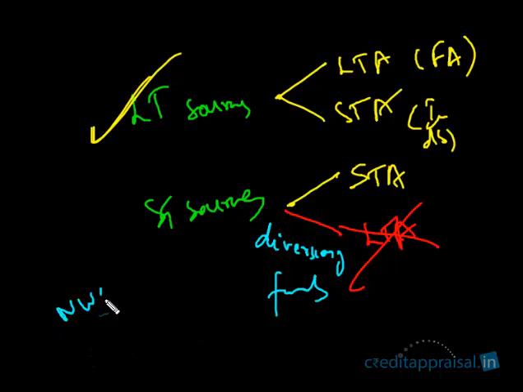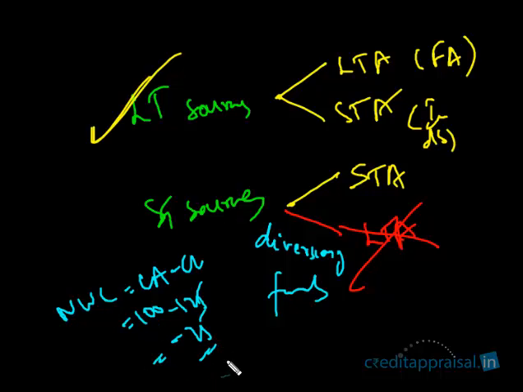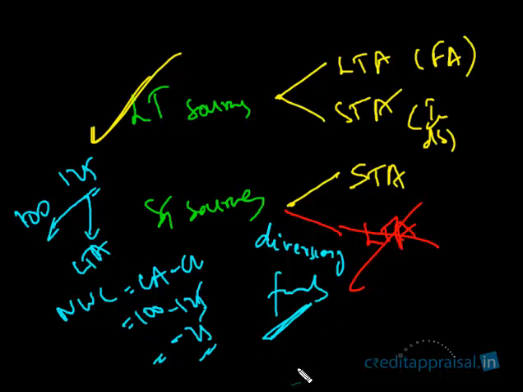In our earlier example, when we said NWC was negative, current assets minus current liabilities, current assets was 100 and current liabilities was 125, so NWC was minus 25. Whenever NWC is negative, this is the situation. What we are saying is, current liabilities have financed the current assets. Current assets was 100, but you had 125 lakhs of current liabilities. So you met the entire current assets, but you are still left with 25 lakhs that has gone into long-term assets. And that's where the diversion of funds has come. You never want this sort of situation. Negative NWC means indirectly we are saying that short-term sources were diverted to long-term assets. So you never want NWC to be negative.